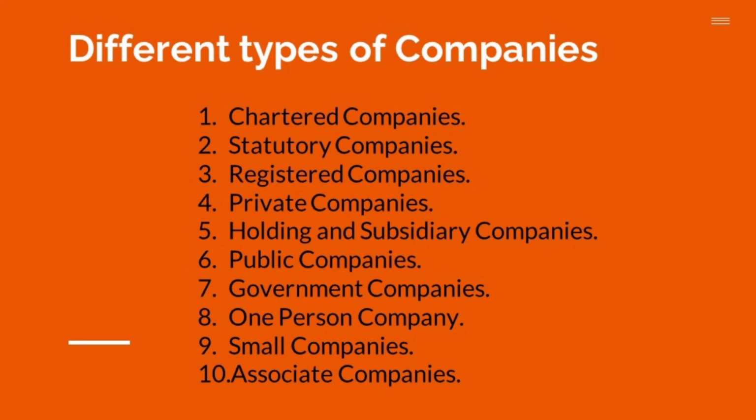Even if the holding by the central or state government consists of only preference shares carrying no voting rights, the company will still be a government company. Subsidiary of a government company is also a government company. So in a government company, government holds how much of share capital? 51% or more of the paid up share capital.